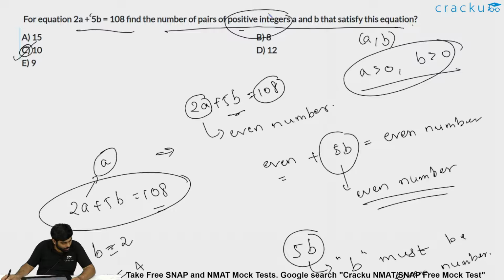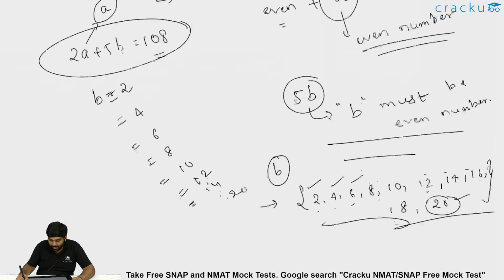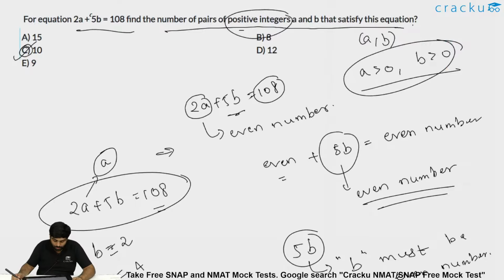Some people have said that the answer is D. No, the answer is C. Vibhuti Kanwar marked the answer as C. That is right. Answer is C, 10. Hope I am clear to those people who attempted it as D. Yes, sir, took the 0 case. Yeah, if you take B as 0, then one more case will be added, giving 11, but that should not happen. Taking 0 will increase your cases, which should definitely be ignored, because it is said that we are discussing only positive integers.